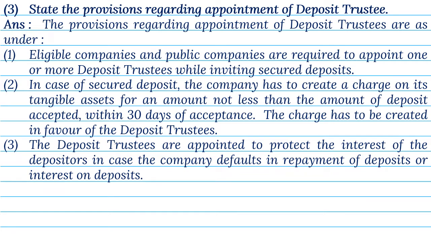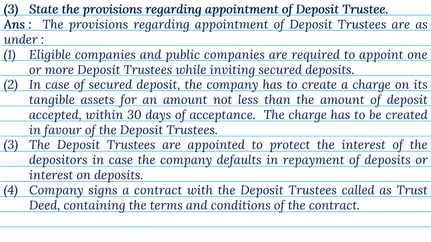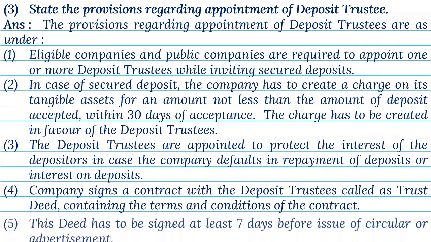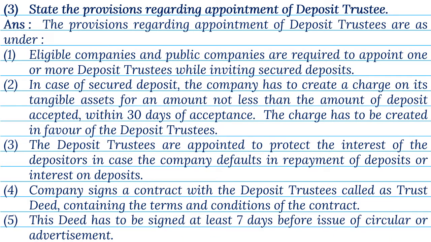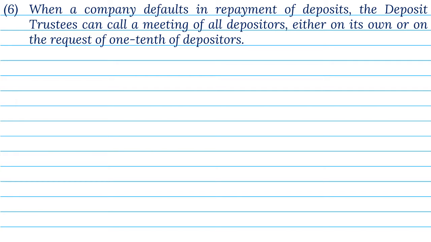3. The deposit trustees are appointed to protect the interest of the depositors in case the company defaults in repayment of deposits or interest on deposits. 4. Company signs a contract with the deposit trustees, called as trust deed, containing the terms and conditions of the contract. 5. This deed has to be signed at least 7 days before issue of circular or advertisement. 6. When a company defaults in repayment of deposits, the deposit trustees can call a meeting of all depositors, either on its own or on the request of 1/10 of depositors.